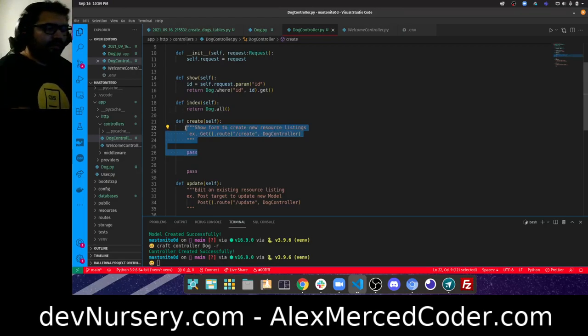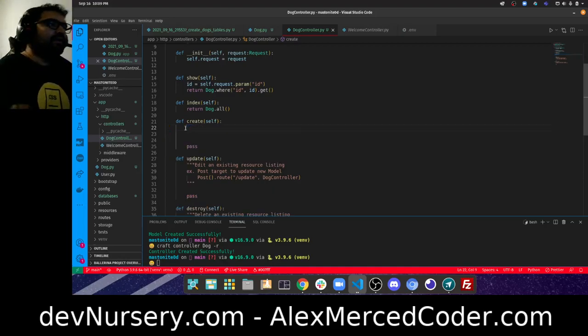Now we create a dog. We're going to be receiving the dog data from the request body, which will also be inside the request object under input. Actually, everything's input. So the query, the params, and the body can all be in input, although there is a separate query property and a separate param property, which I like better because I like more explicit code.